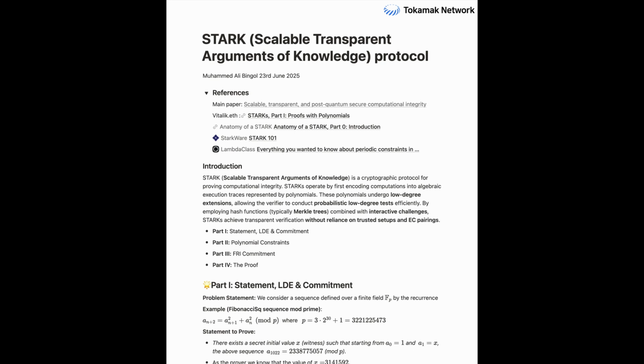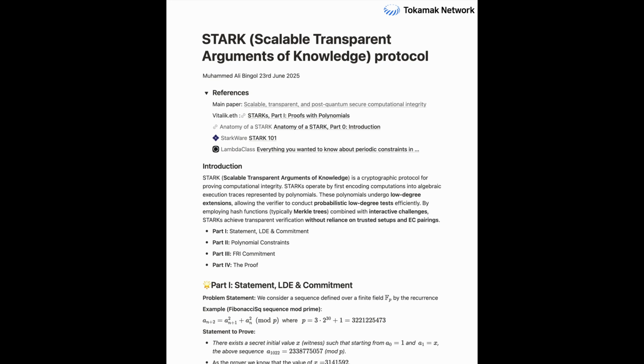Proving something without revealing how, it's truly mind-bending. It is. But STARKs, scalable, transparent arguments of knowledge, they promise to do just that. Exactly. We're going to unpack this powerful flavor of zero-knowledge proofs today. So our mission really is to demystify STARKs. We want to move from their core principles, the foundations, all the way to their real-world impact. Yeah, and show you why it's such a pivotal development in computational integrity.